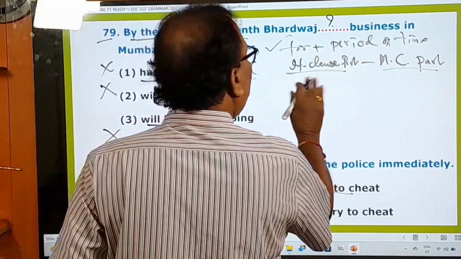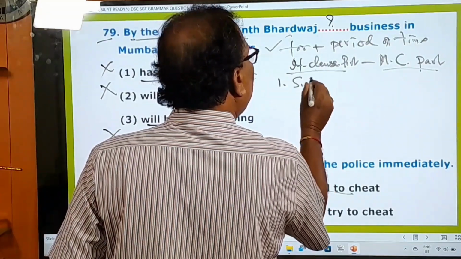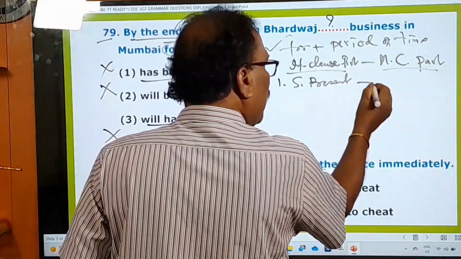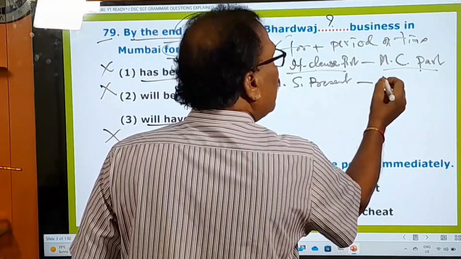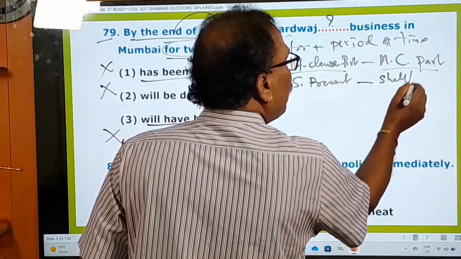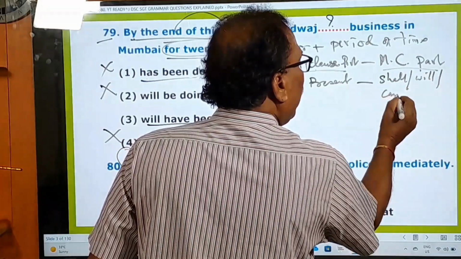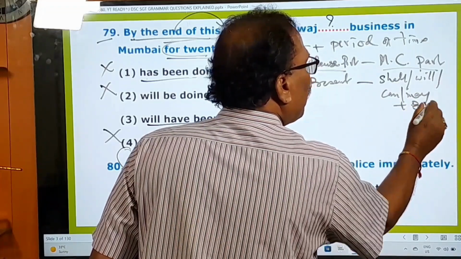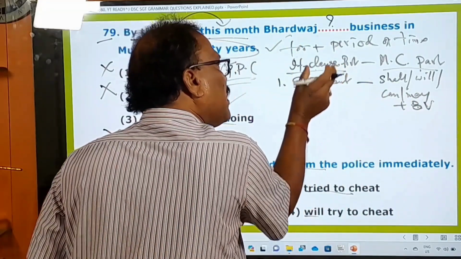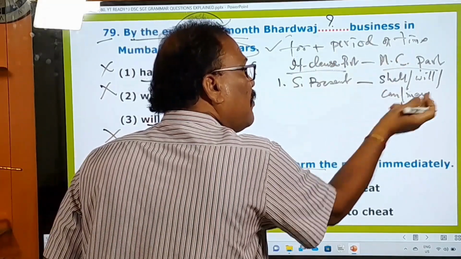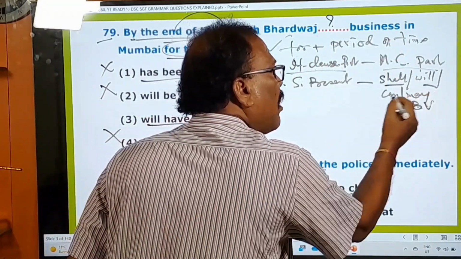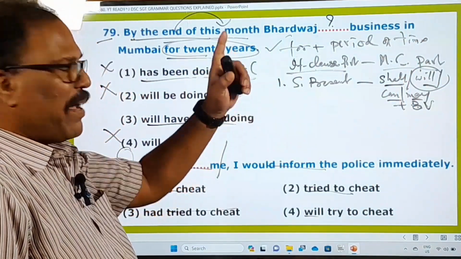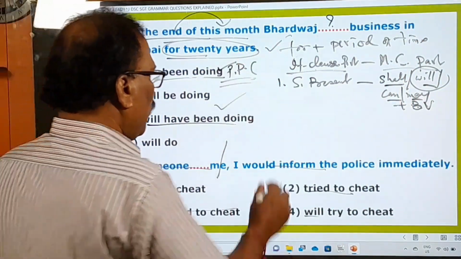If there is simple present in the if clause part, then in the main clause part there must be a sentence with shall, will, can, may plus base form verb. BV means base form verb. So when there is simple present in the if clause part, the main clause part must have shall or will or can or may, and preferably will. That's one pattern. Following me? Right. Let's go to the next one.